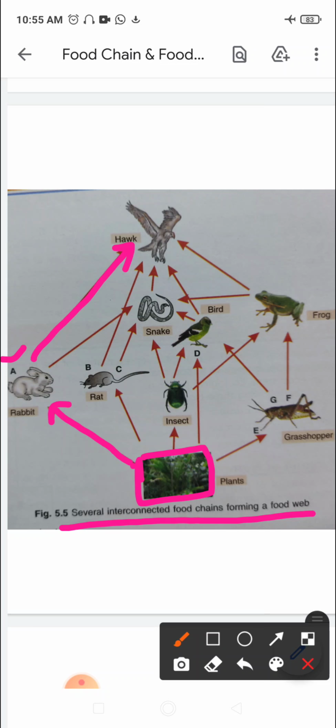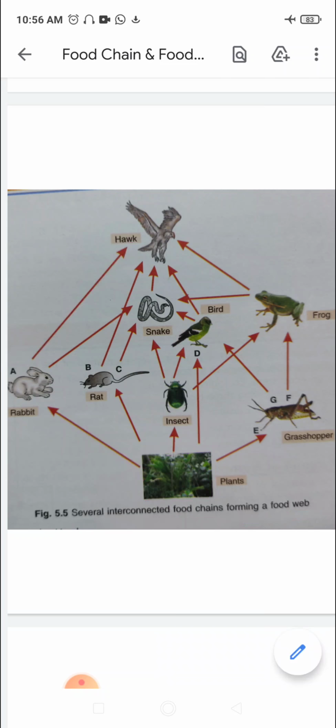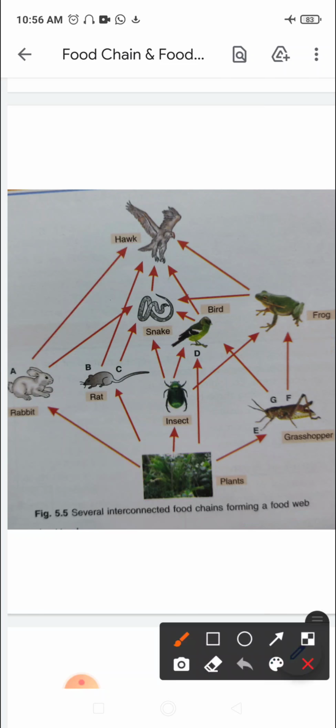Similarly, now if we look at the B food chain, I am deleting this, and in this food chain, plants are eaten by rat. Again here, the only producer. Plants are eaten by rat, and rat is eaten by hawk. So as per food chain A, plants are eaten by rabbit; as per food chain B, plants are eaten by rat.